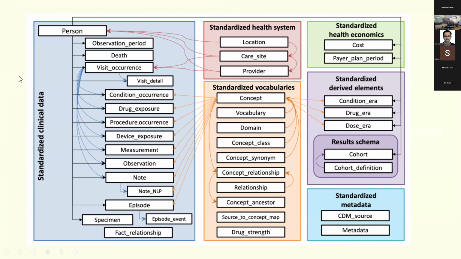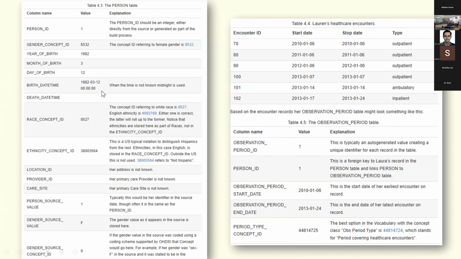Here you can see this is the person table. When you click on it, it gives you a list of variables which you can fill up. Column name, person ID, you can put a value. The person ID should be an integer, either directly from the source data set or generated as part of the build process. Next is gender concept. For this variable, the concept ID referring to female gender is 8532. Then you enter the year of birth. Then you give the month of birth, the day of birth, and the time. You take it as midnight if you don't know what time the patient was born.